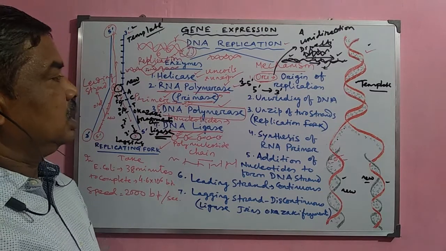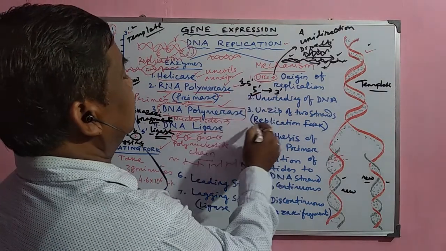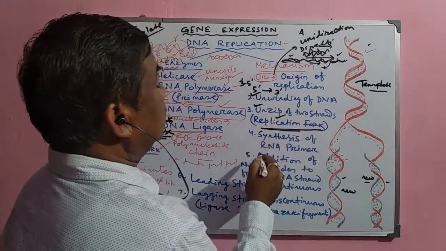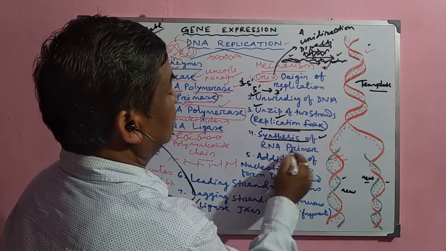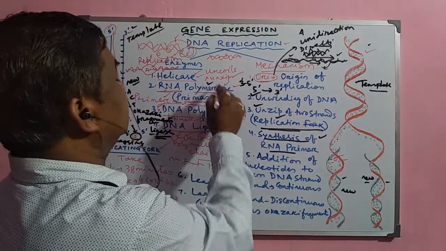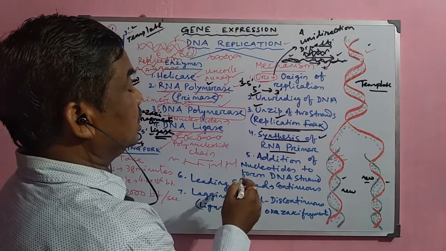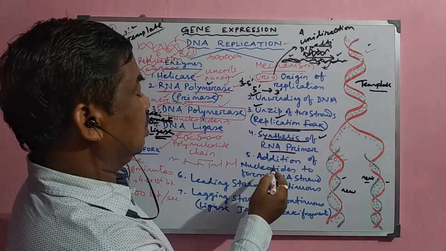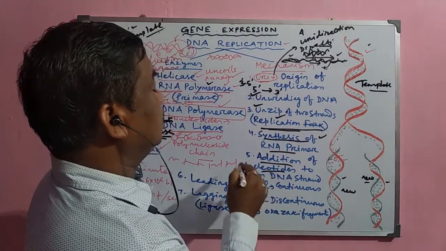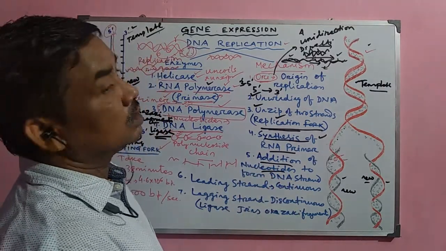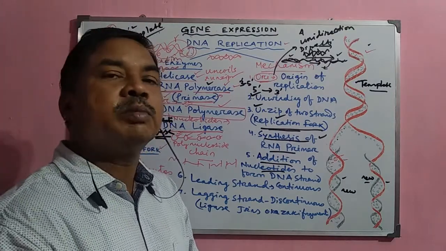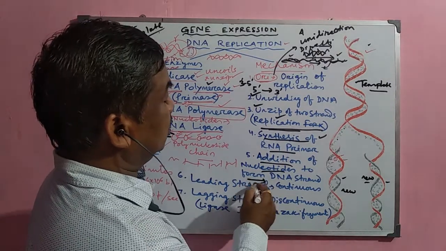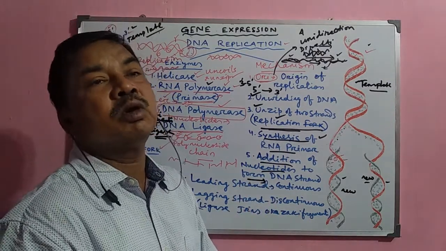So here, next, after winding of the DNA, the unzipping occurs, then the replication fork is formed. Then the RNA polymerase enzyme synthesizes the RNA primer. Then this RNA primer starts the process, and the addition of nucleotides one after another, A, T, C, G, like that, occurs continuously with the help of the DNA polymerase enzyme. This DNA polymerase continues to form the new strand till the completion of the process.